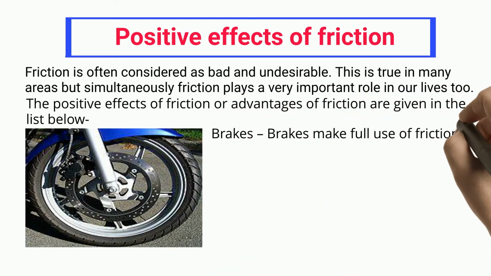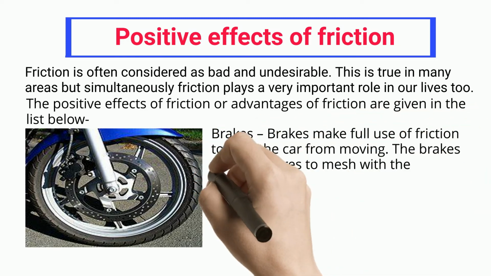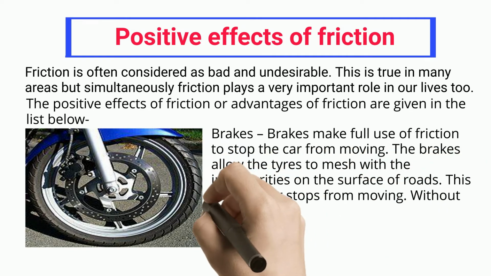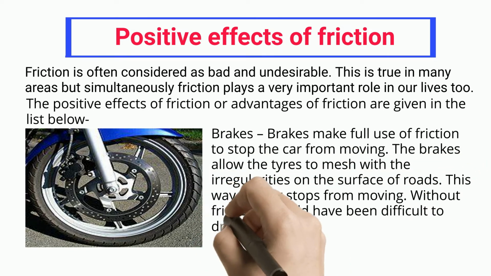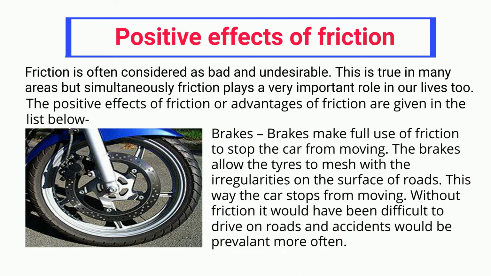Brakes. Brakes make full use of friction to stop the car from moving. The brakes allow the tires to mesh with the irregularities on the surface of roads. This way the car stops from moving. Without friction, it would have been difficult to drive on roads and accidents would be more prevalent.